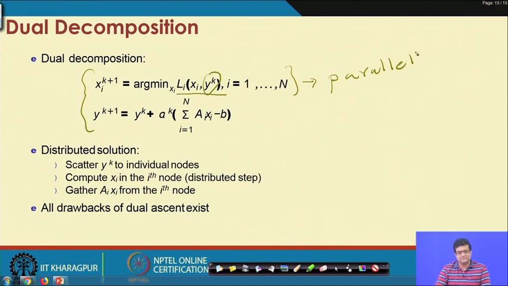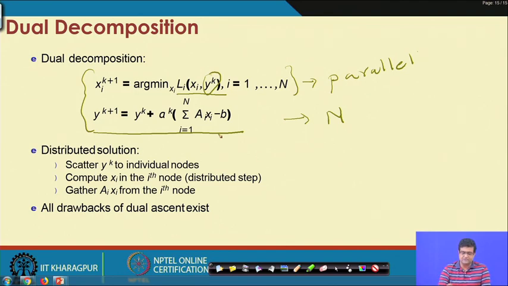Once we solve this problem in parallel, we can do this update to the Lagrange multiplier. In this case the number of Lagrange multipliers is exactly n. We can update these Lagrange multipliers by this step, which is the dual ascent step, or rather the gradient descent in the dual step.